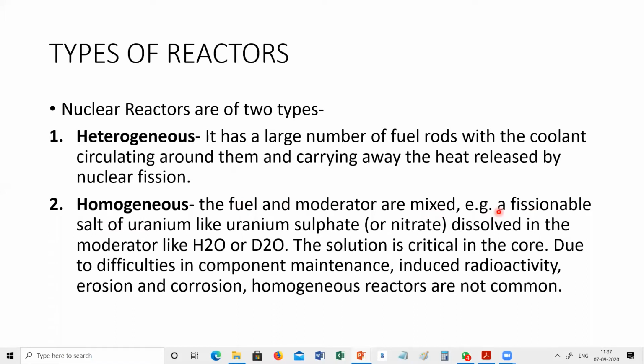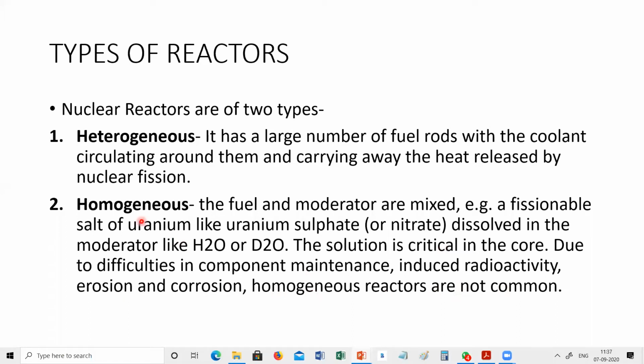For example, a fissionable salt of uranium like uranium sulfate dissolved in a moderator like H2O or D2O, deuterium. The solution is critical in the core. Due to difficulties in component maintenance, induced radioactivity, erosion, and corrosion, homogeneous reactors are not common.